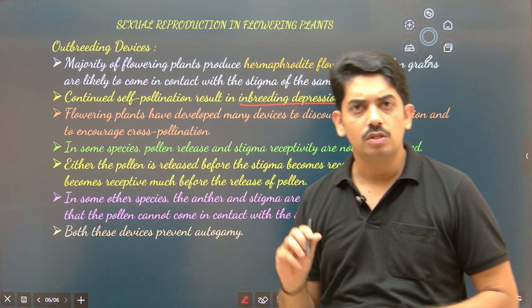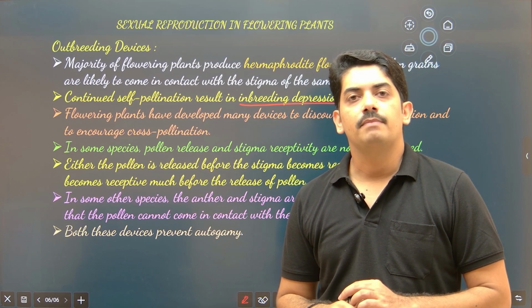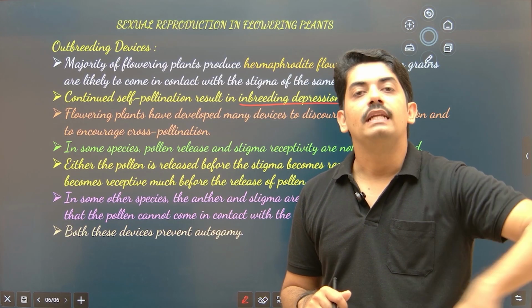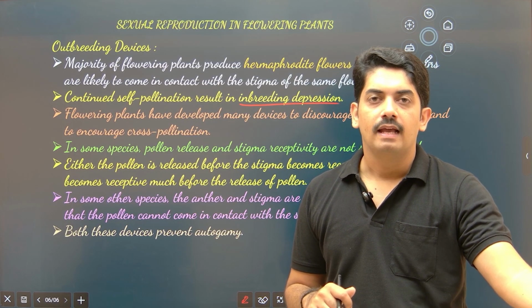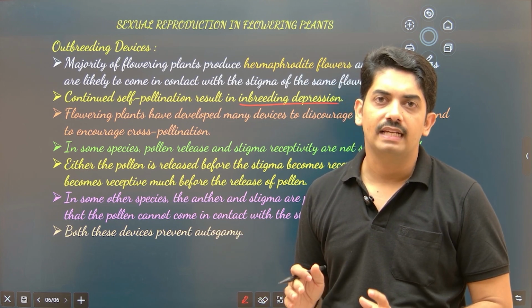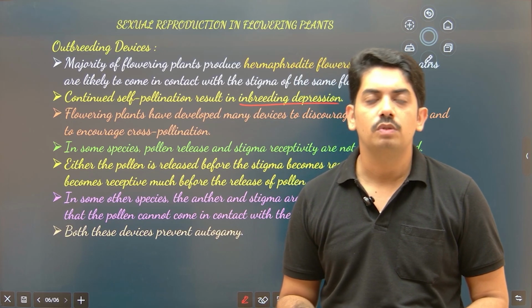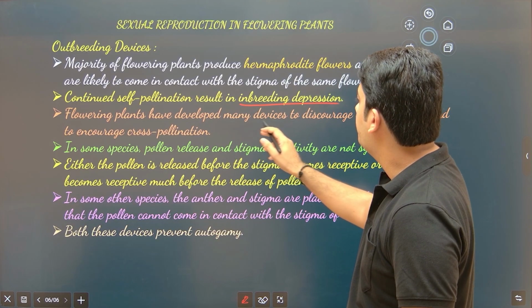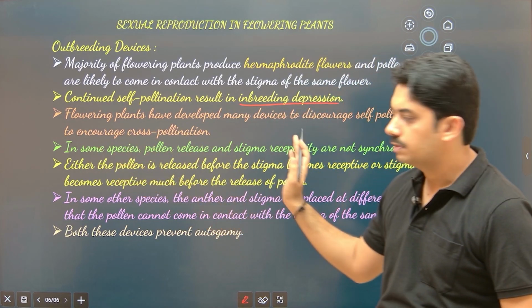Even in animals also we can see this inbreeding depression. Sometimes with continuous self-pollination, at one point of time, a lethal gene or unwanted gene may express, and those offspring are not able to survive in that environment. So in order to avoid that, animals or plants encourage cross-pollination. Flowering plants have developed many devices to discourage self-pollination and to encourage cross-pollination.